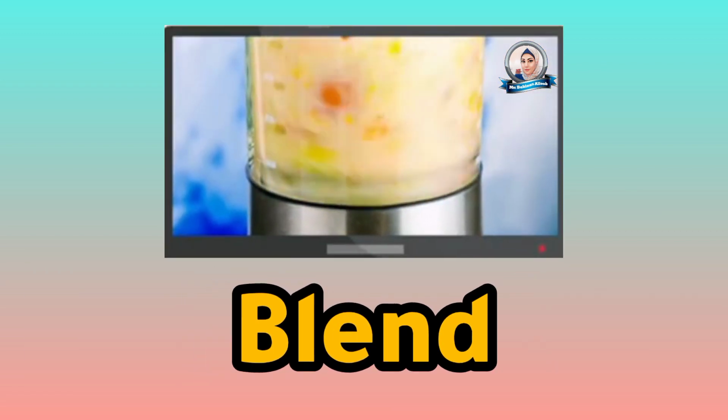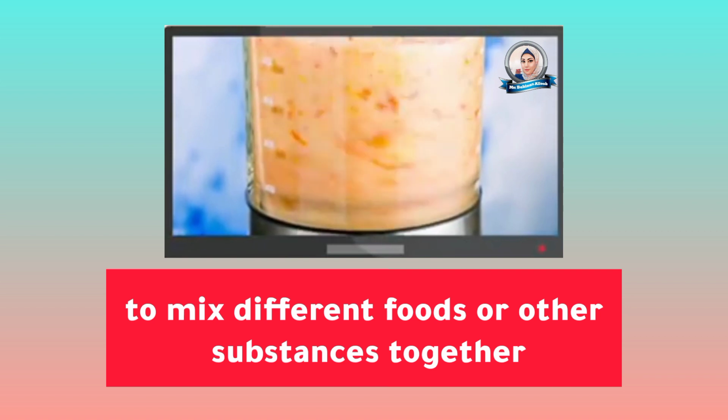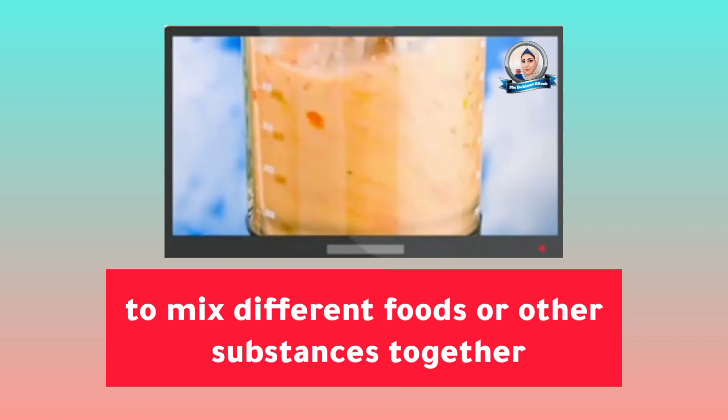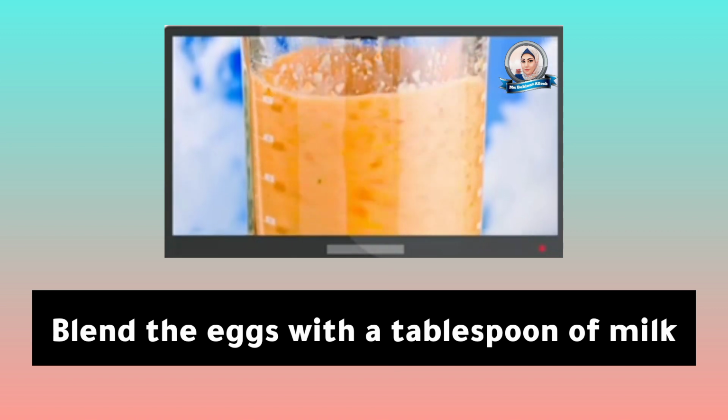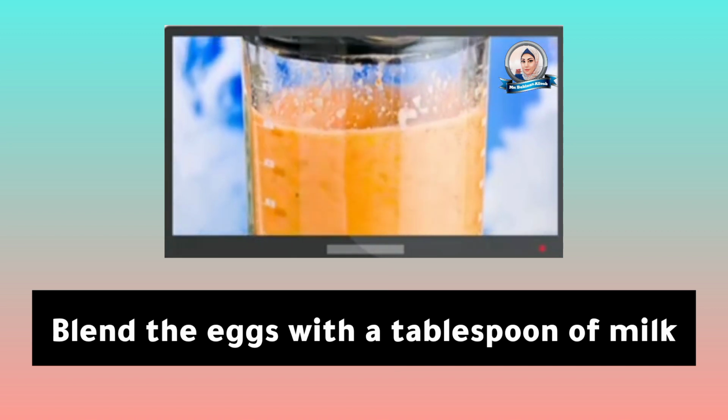Blend. Definition: to mix different foods or other substances together. Blend the eggs with a tablespoon of milk.